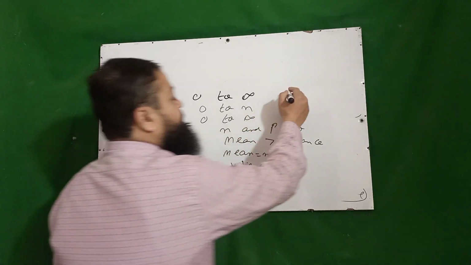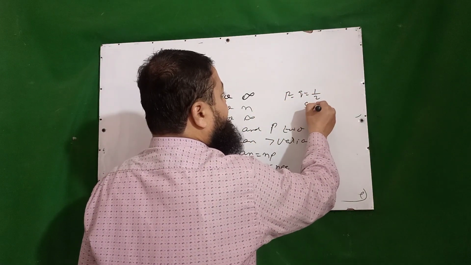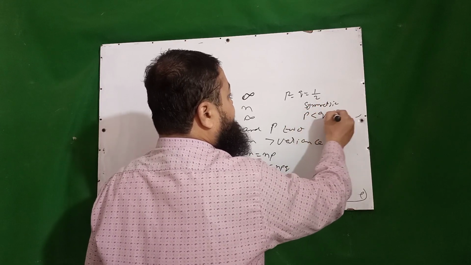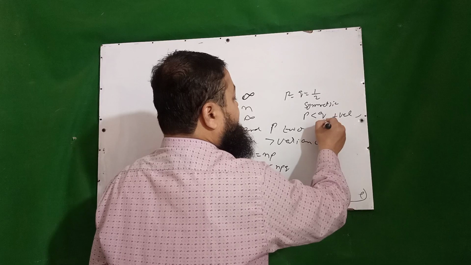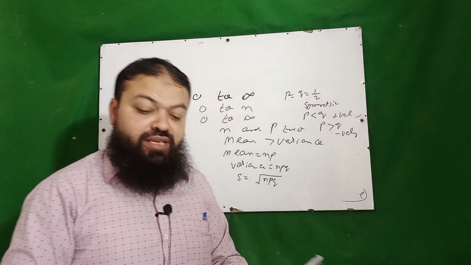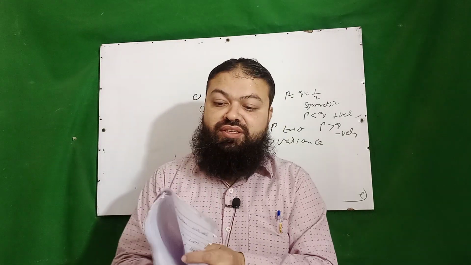In binomial distribution, if p is equal to q is equal to 1 by 2, we have the symmetric distribution. If p is less than q, we have positively skewed. If p is greater than q, we have negatively skewed. Very important questions for every written test of statistics.